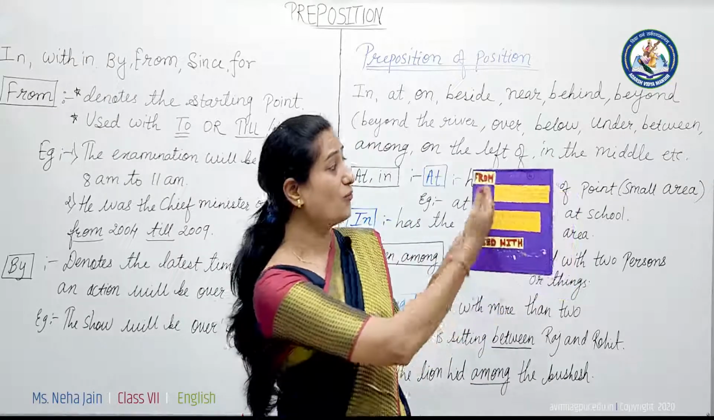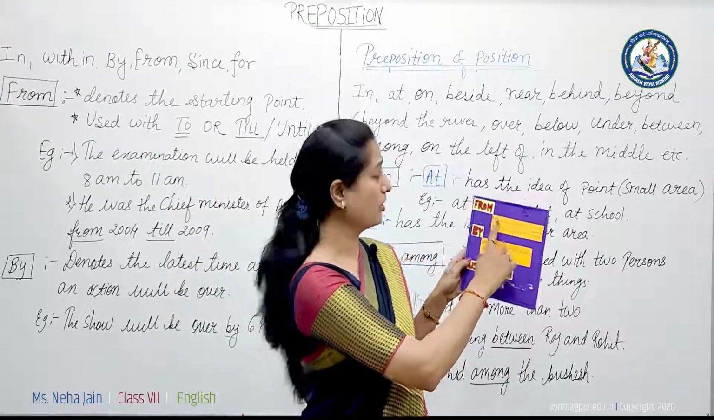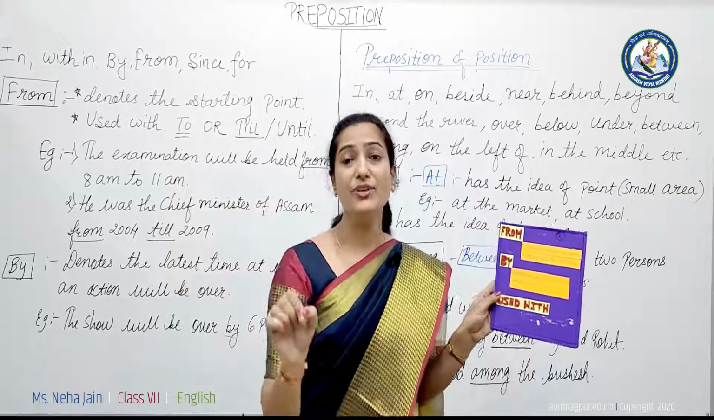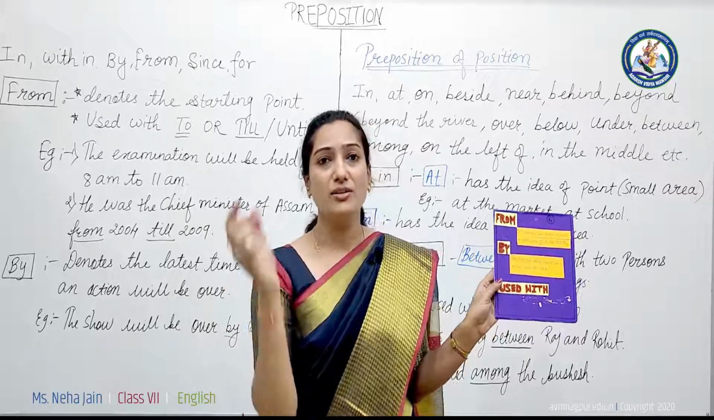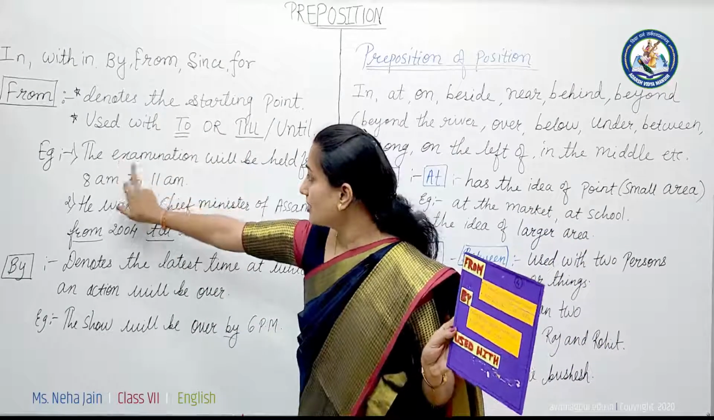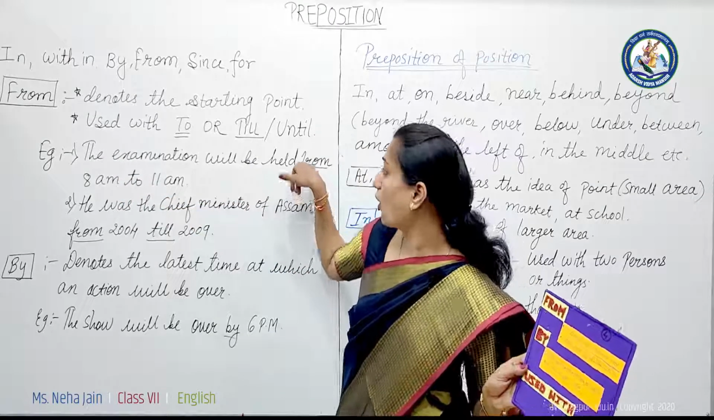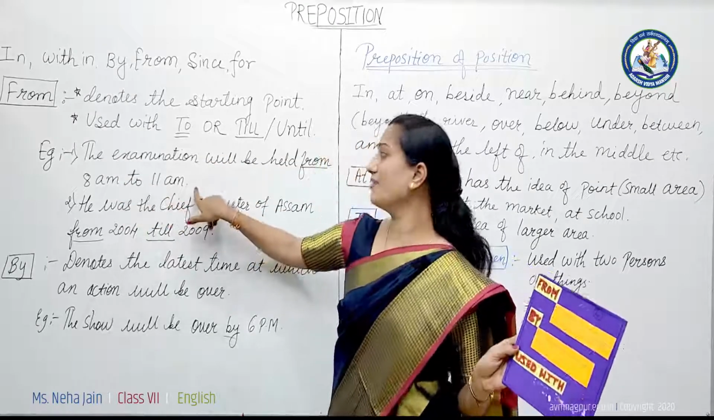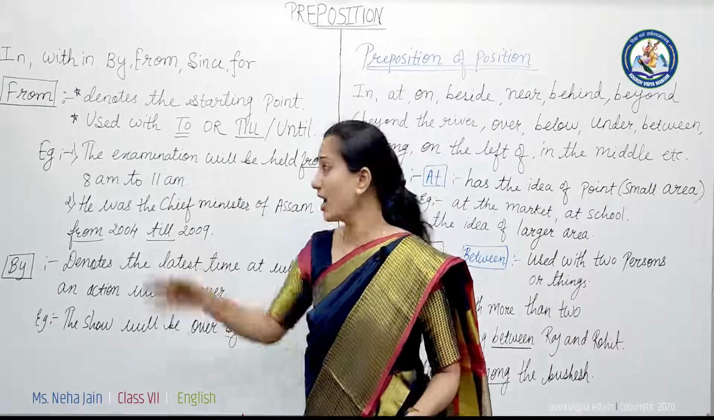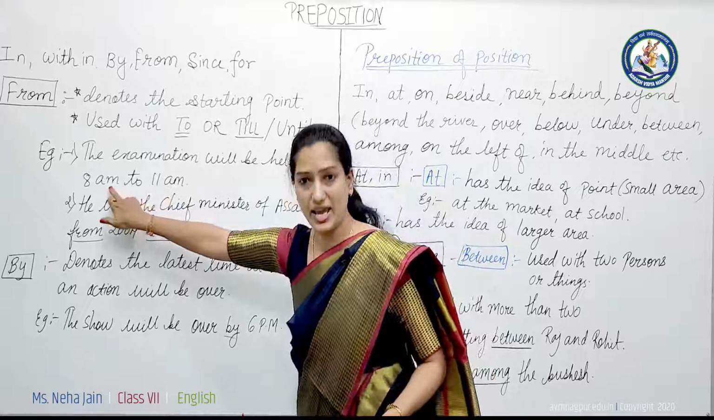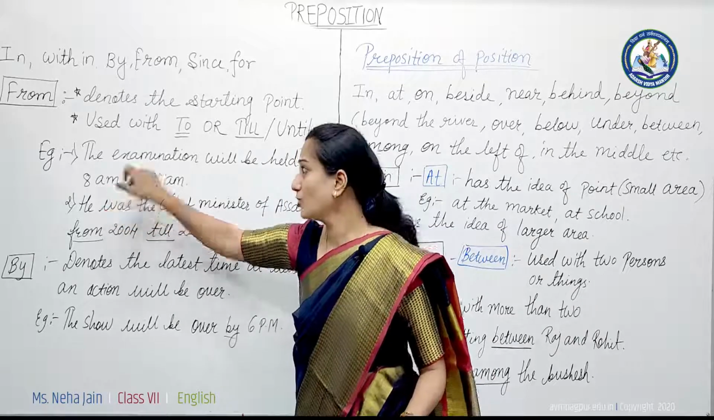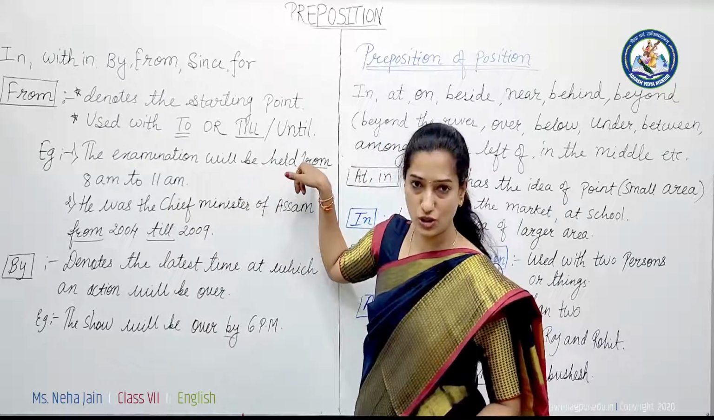Okay, now from. How do we use from? From denotes the starting point. For example, the examination will be held from 8 to 11 a.m. It is telling the starting point, when the exam is going to start, at 8 a.m. So when we talk about a starting point, we have to use the preposition from.